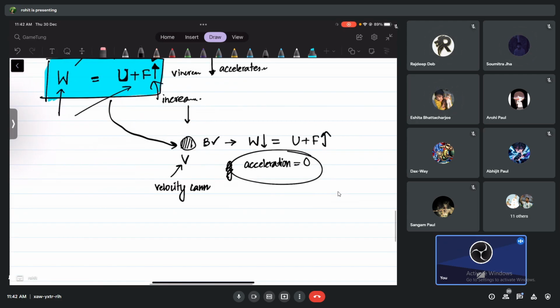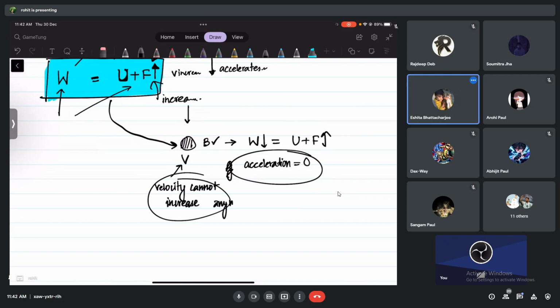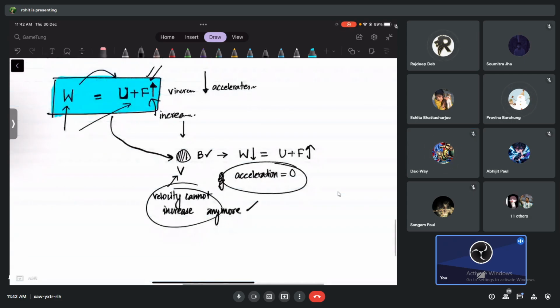Are you clear with this idea, guys? Velocity cannot increase anymore. Did everyone understand? Yes, sir. Because after a certain point of time, the viscous force increases. So the upward force is continuously rising, okay, and the weight is not rising. So both sides become equal after a certain time. Now the velocity cannot increase anymore, because total force acting on the spherical body is zero now. Force is zero, velocity is not zero, force is zero.